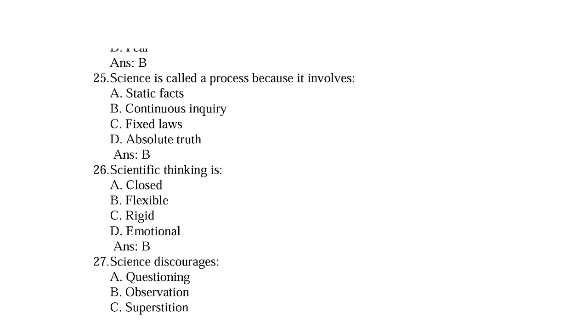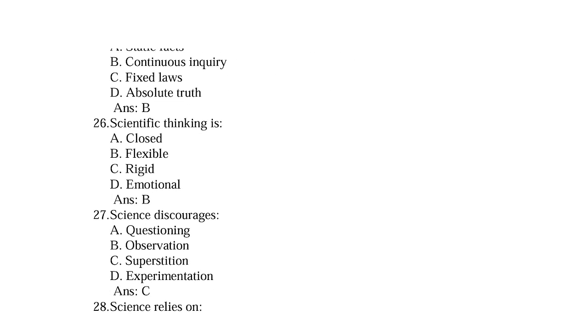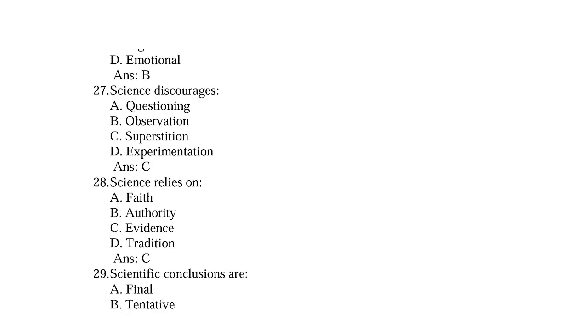Next question 26. Scientific thinking is option A, closed, B, flexible, C, rigid, D, emotional. So right answer is B, flexible. Next, science discourages option A, questioning, B, observations, C, suppositions, D, experimentations. So right option is C, suppositions.